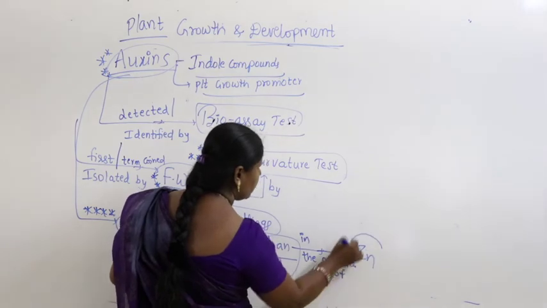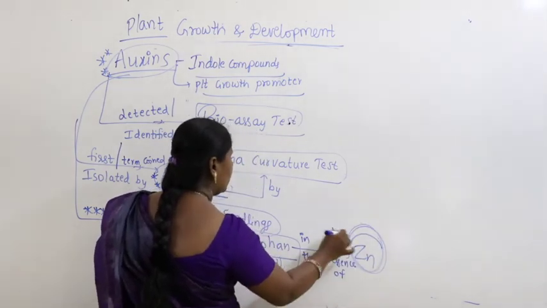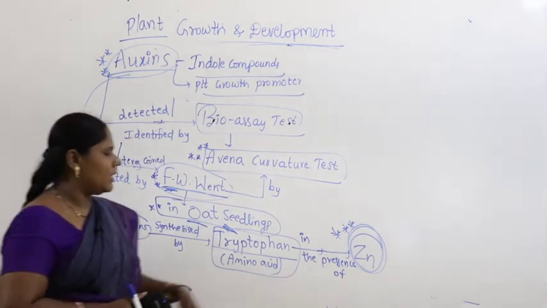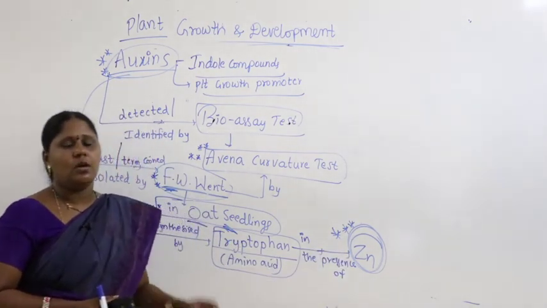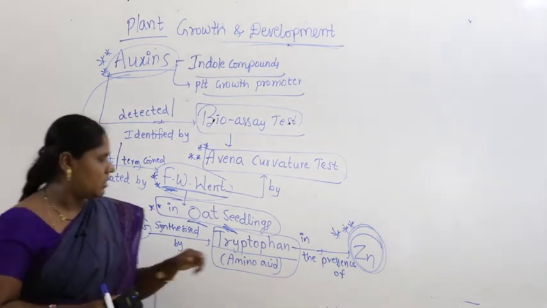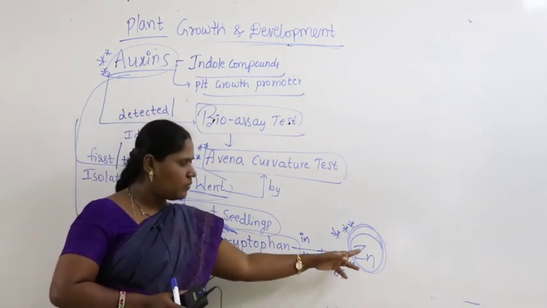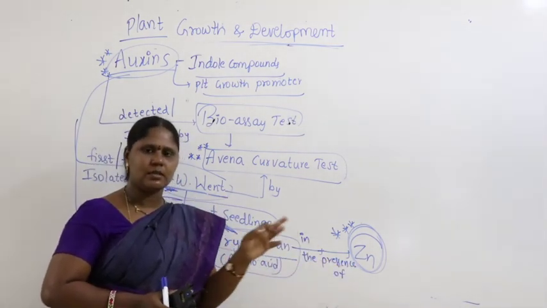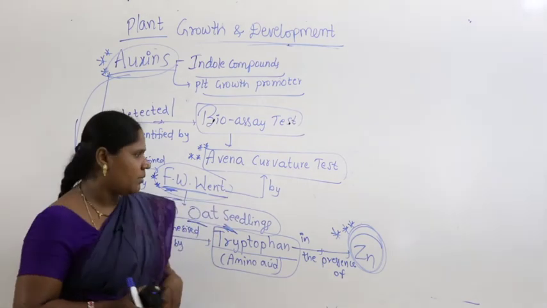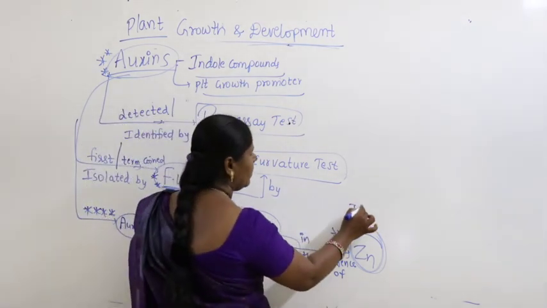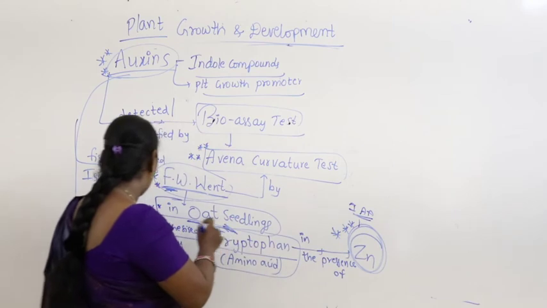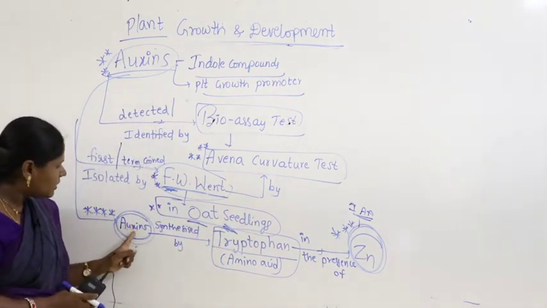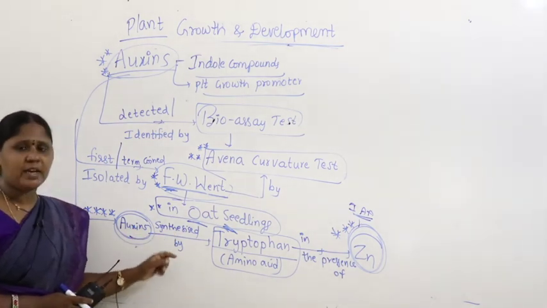In the presence of zinc. Very important. Guys, correlate this point with mineral nutrition. What did you study in mineral nutrition? Zinc is involved in synthesis of IAA. Do you remember what that IAA is? Indole 3 acetic acid. It's nothing but auxin. Auxins are synthesized by an amino acid.